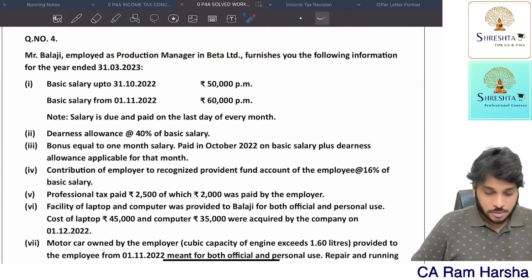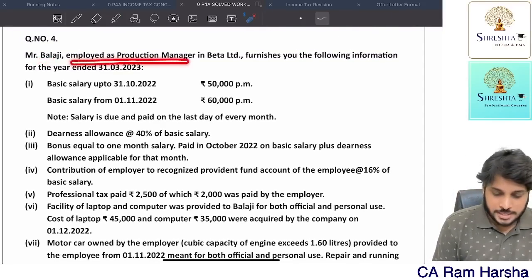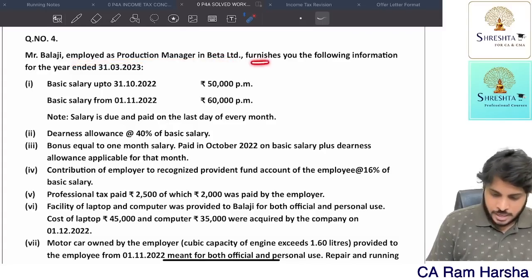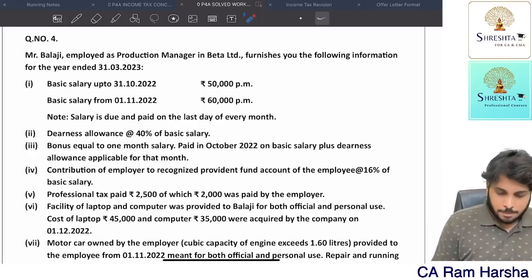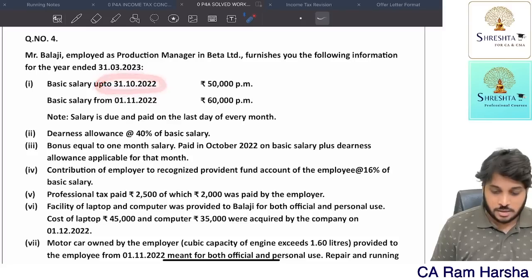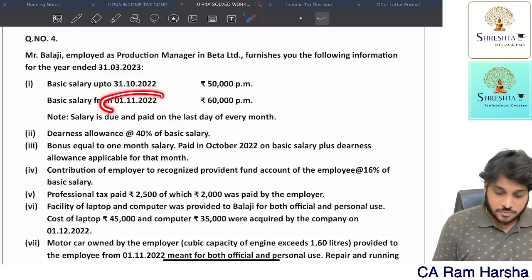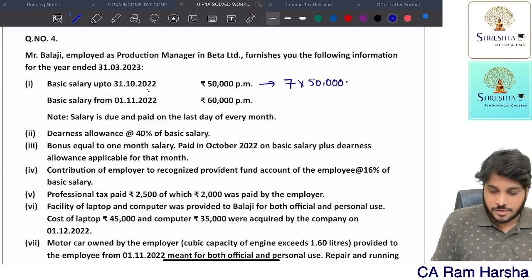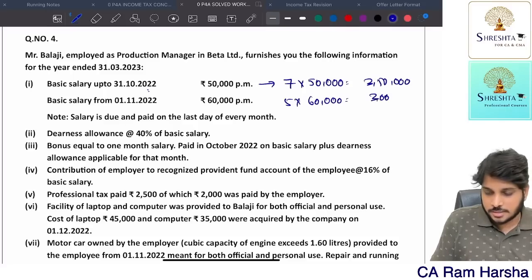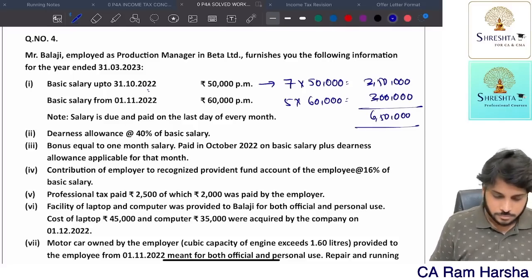Question number 4. Mr. Balaji, employed as a manager in Beta Limited, furnishes the following information for the year ended 31st March. Basic salary up to 31st October is 50,000 per month, whereas from 1st November it is 60,000. Up to 31st October means how many months? 7 months. For 7 months his salary is 50,000, which means 3,50,000. For the remaining 5 months, from November onwards, it is 60,000, so it is equal to 3 lakhs. So total basic salary is what? 6,50,000.